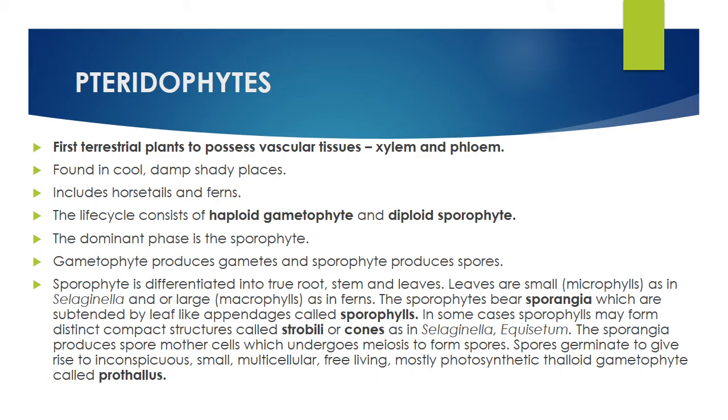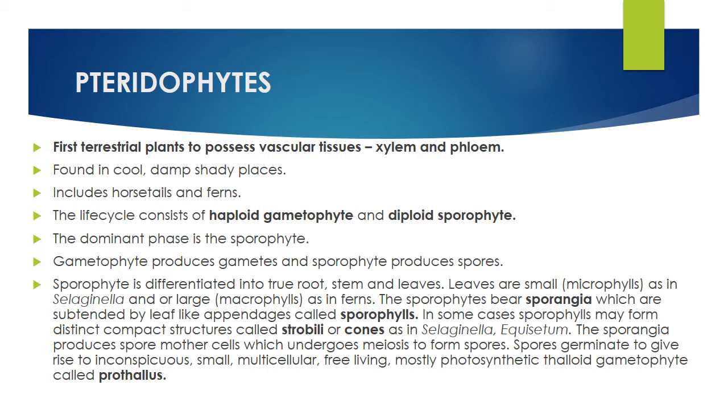The life cycle mainly consists of a haploid gametophyte and a diploid sporophyte. Here the dominant phase is the sporophyte. You see a lot of pteridophytes outside. The plants themselves are nothing but sporophytes. Pteridophytes are nothing but sporophyte. You don't see the gametophyte stage; normally it is very small.